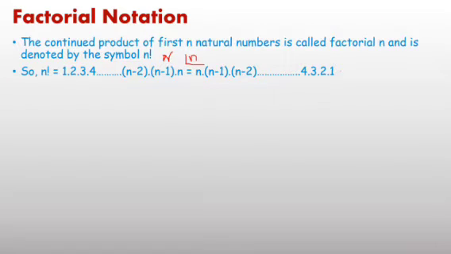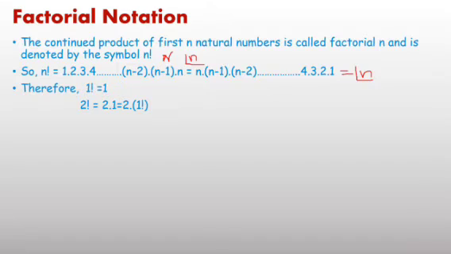Or it is also equal to the other notation for factorial n. Therefore, factorial 1 means 1, the first number. Factorial 2 means the product of the first two natural numbers, 2 into 1, which we can also write as 2 into factorial 1.